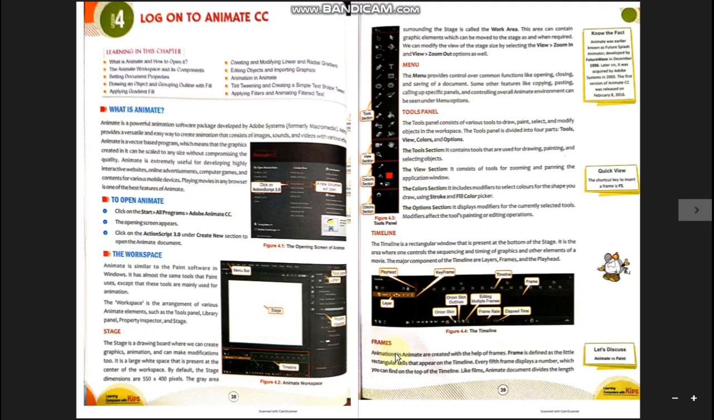Frames. Animations in Animate are created with the help of frames. Frame is defined as the little rectangular cells that appear on the timeline. Yes, my dear students, if you look into your book, in this part you will get various same-size rectangular blocks. Each block is representing a frame.